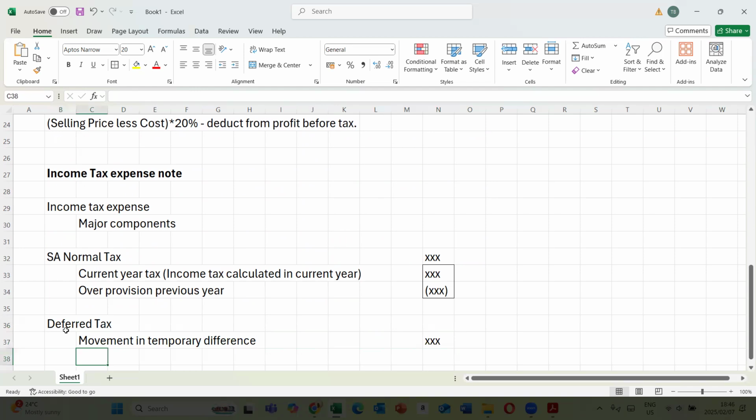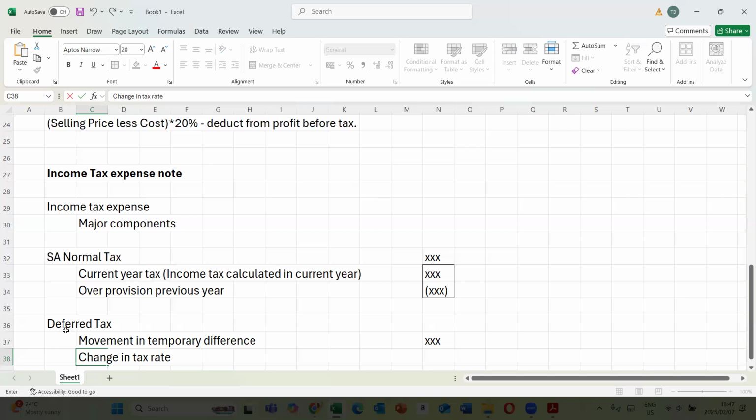All right, then we have change in tax rate. I'm going to show you how the change in tax rate affects the deferred tax. So what's happening is, take for example, in 2022, the tax rate was about 28%. All right, but this year, what is the tax rate? You see, in the previous year's budget speech, they reduced the tax rate to 27%, which means the tax rate decreased.